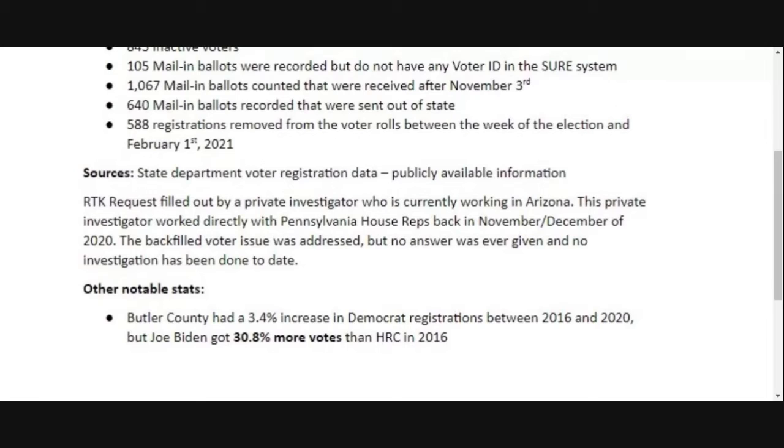Butler County, for example, had an increase in Democrat registrations of 3.4% between the years of 2016 and 2020, which is very small. But Joe Biden got 30.8% more votes than Hillary Clinton did in 2016. Now think about that. This is why this is alarming.